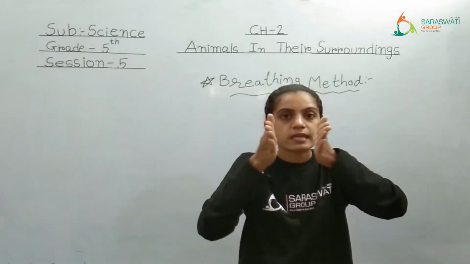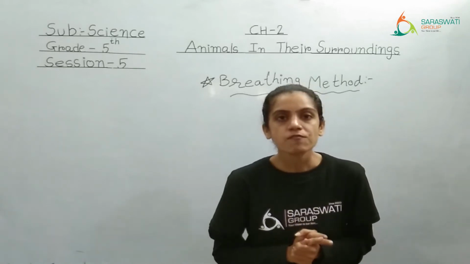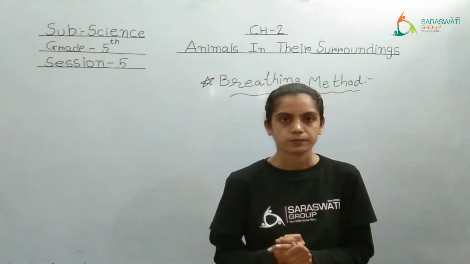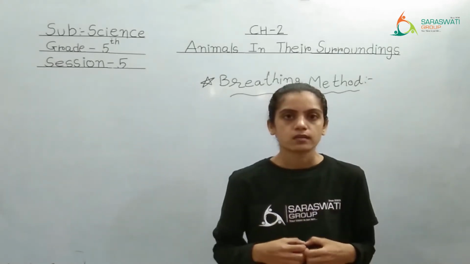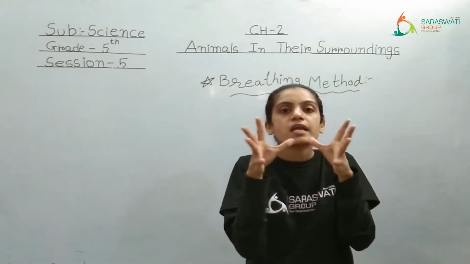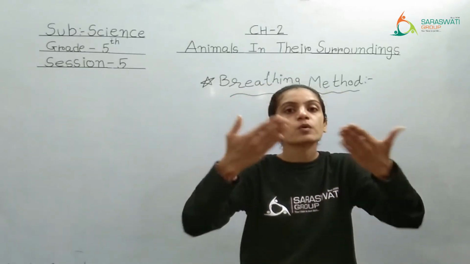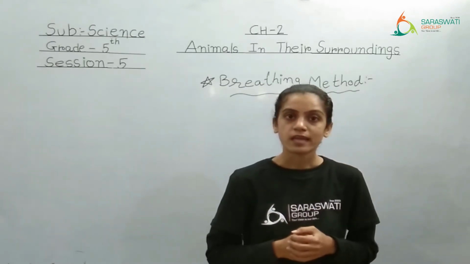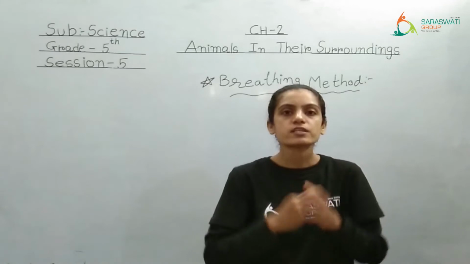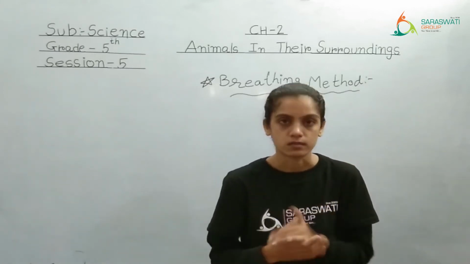You will see that it is getting deflated, it shrinks. In the same way, lungs work. When air is taken inside, the lungs will inflate like a balloon. When the carbon dioxide is removed, the lungs will deflate again like a balloon. Right? So lungs are working in this manner.